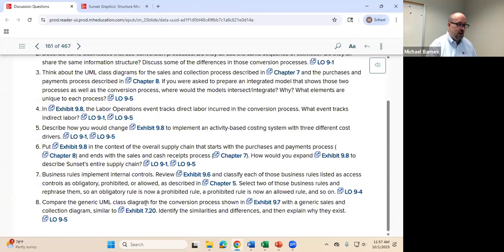So put exhibit 9-8 in the context of the overall supply chain that starts with purchase and the payment process and ends with supply, sales, and cash receipts process. How would you expand to describe Sunset's entire supply chain?